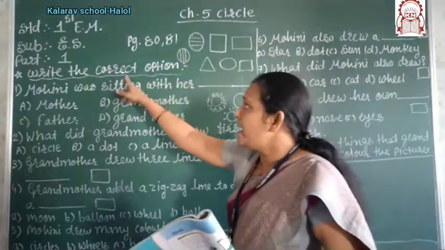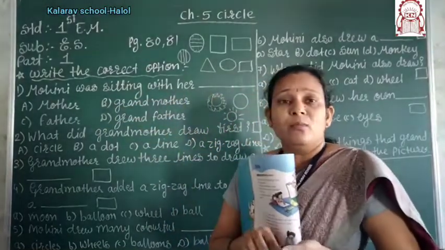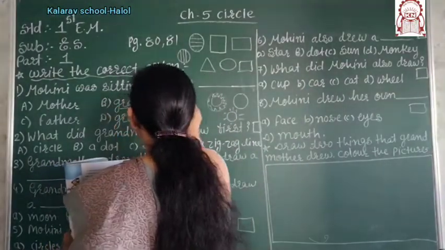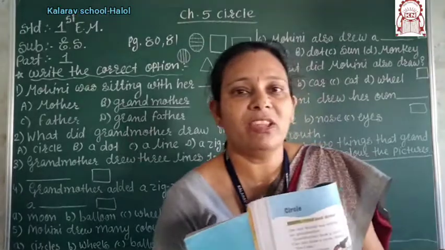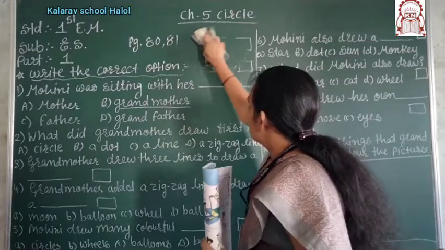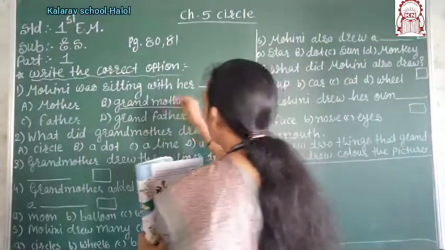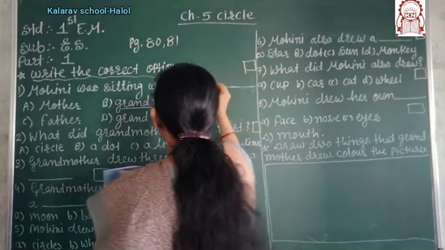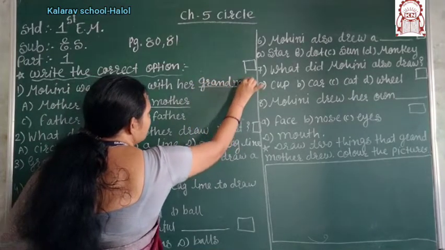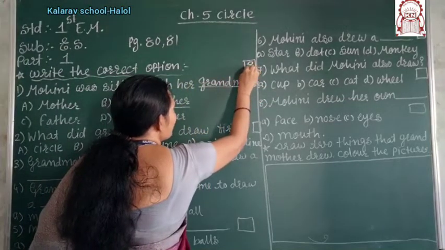Now here write the correct option. Mohini was sitting with her grandmother. I already told you Mohini sits beside the grandmother, right? Then this is a different shape. I have to rub this one and you can properly see Mohini is sitting with her grandmother. I have to write here grandmother. Right? What is the option? It is B. Then you have to write it in the box.